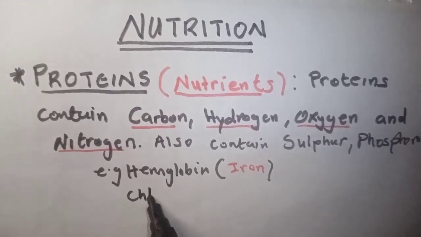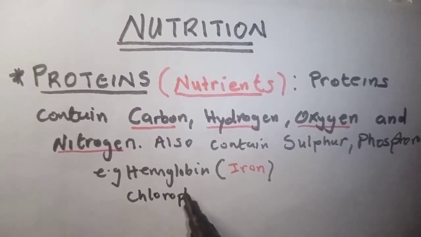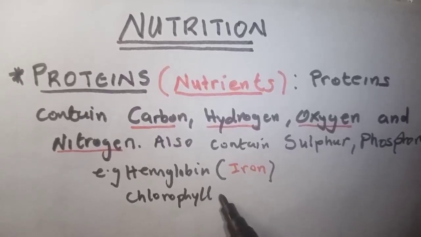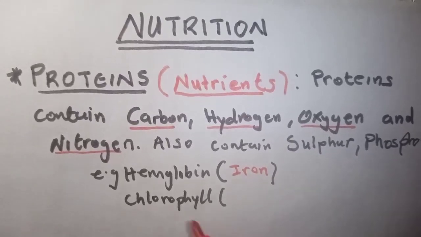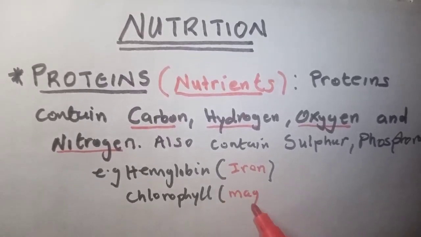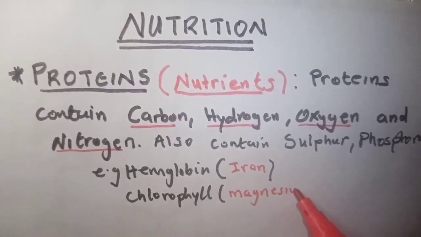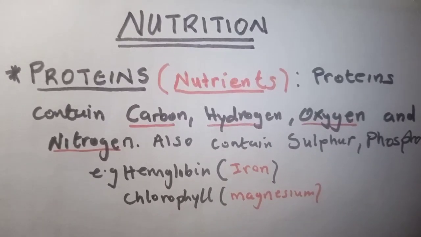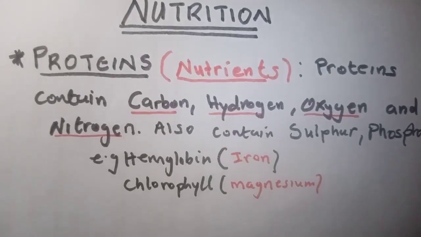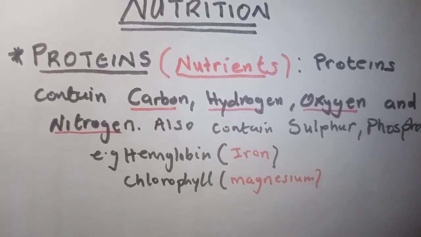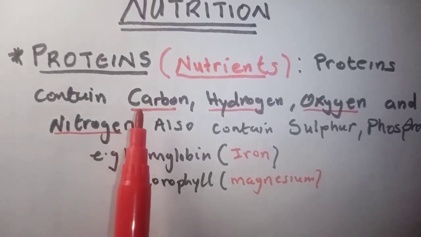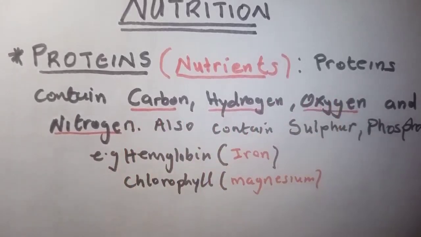We can also talk of chlorophyll, which is found in plants. Chlorophyll contains a certain element, magnesium. Very important for you to know, magnesium. So you see that proteins are made up of quite a number of elements, and it depends on the type of protein being discussed. But the major ones we want to focus on are carbon, hydrogen, oxygen, and nitrogen.